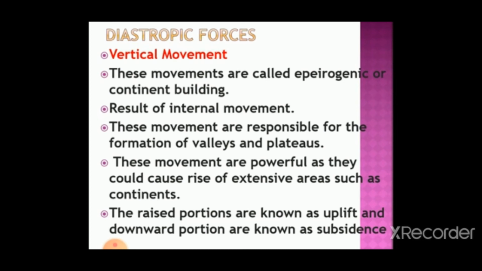So these are the two movements of diatropic forces. One is horizontal and the other is vertical movement, and both are very important for the construction of new landforms. The vertical movement is called the continental building force, and it results in the formation of continents, and the horizontal movement is also known as a mountain building movement. So these two are called diatropic force, which comes under the endogenic force or the internal force. These two are formed due to internal force of the earth, and diatropic means it is a slow process. We cannot say that all of a sudden one day morning land came up or a continent rose.